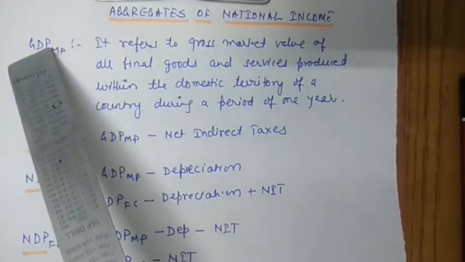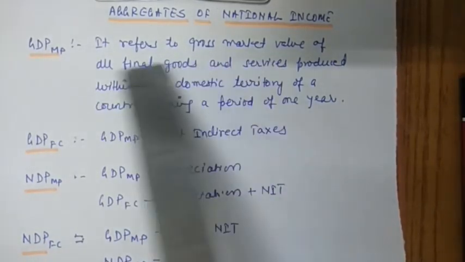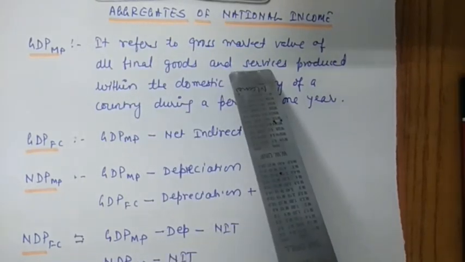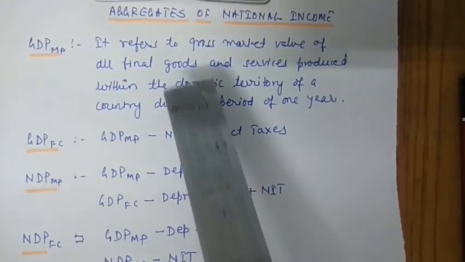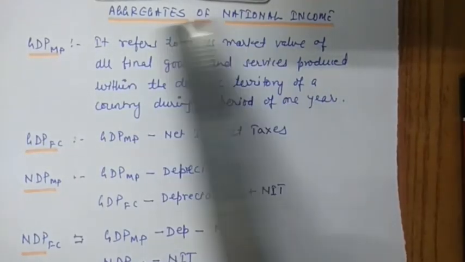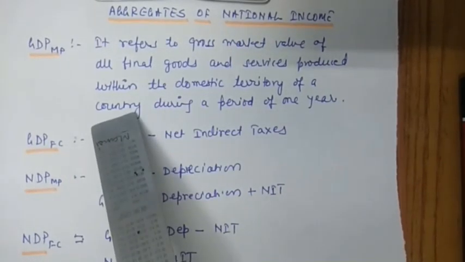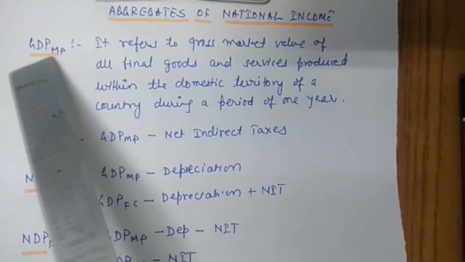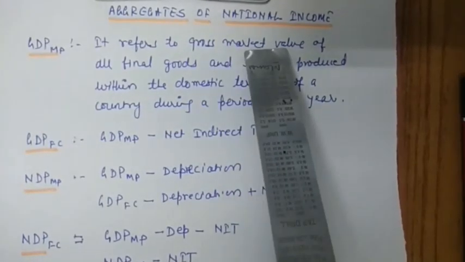Third, P. P stands for product. That is, products are final goods and services. It means only final goods and services have to be included while calculating aggregates of national income. And the fourth, the last, is MP, that is market price, market value.